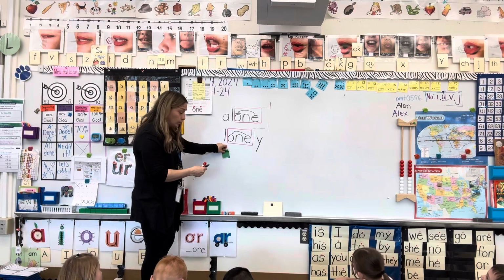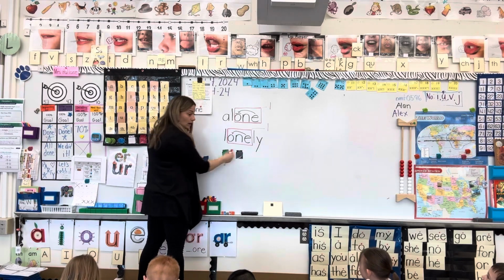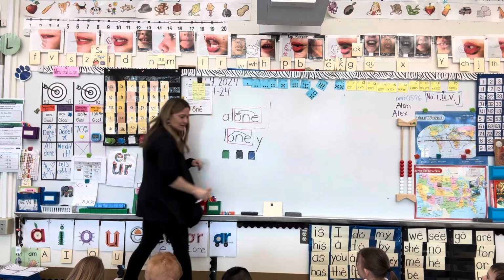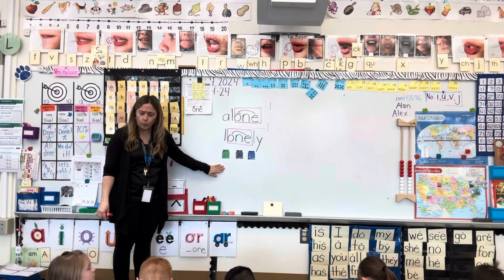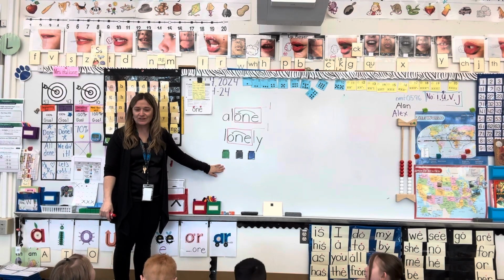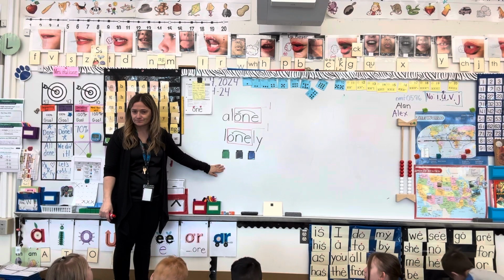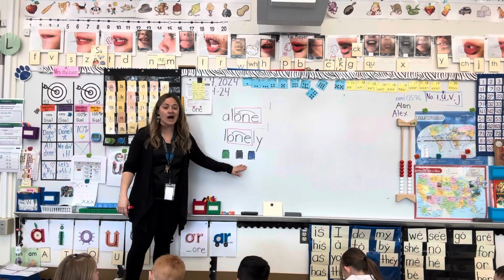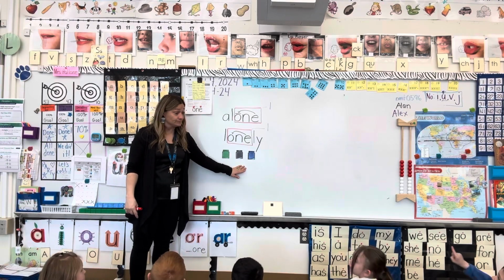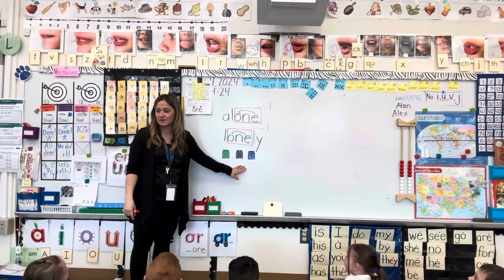Three sounds. Okay. What was the first sound you heard? Guess what? There's no W's in this word. What's the next sound you hear in one? Guess what? There's no U's in this word.